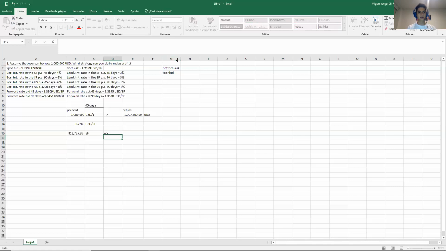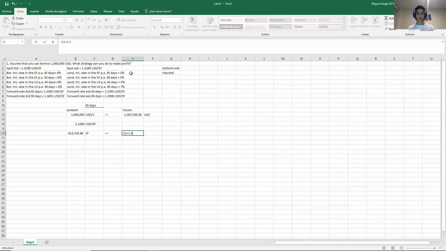Now I need to invest my Swiss francs in Switzerland. So again, I need to use the future value formula. So it will be 1 plus the interest rate that they will pay me in Switzerland in 45 days. So let's find out which one is it. So first, we are not borrowing money. We already have the money in our pocket, so we are investing it. Lending it equals to invest. So it will be one of these four. Then it will be Swiss francs because I'm in Switzerland. And finally, 45 days. That means 3%.